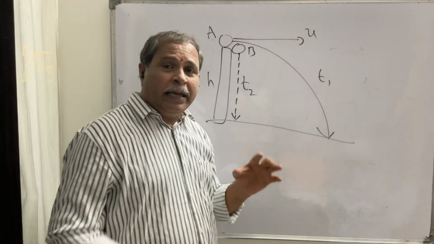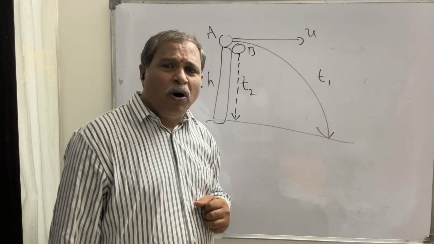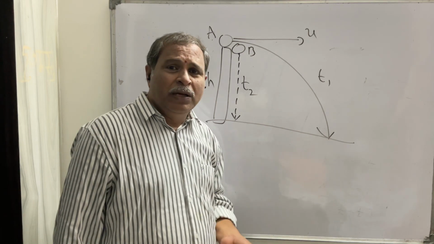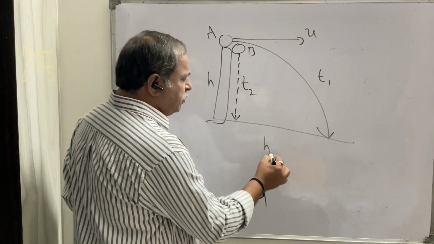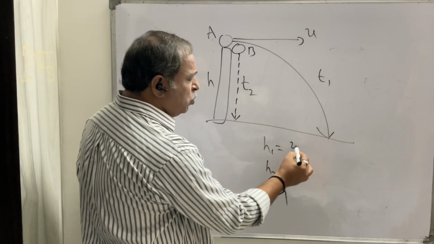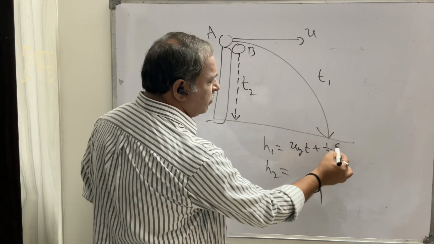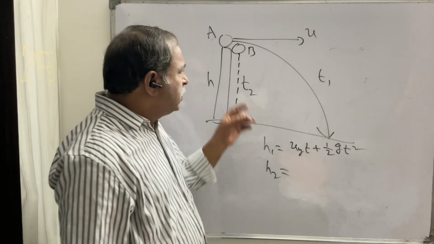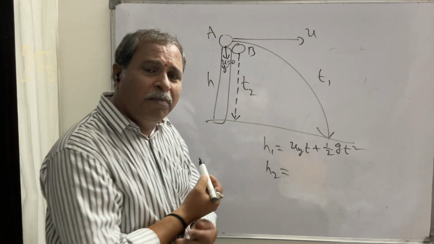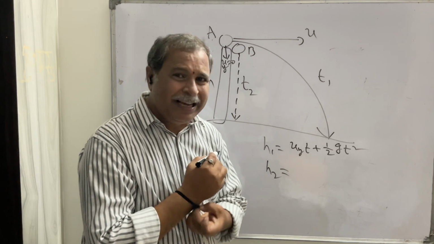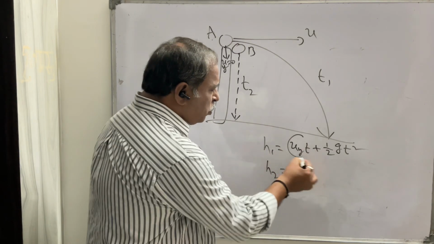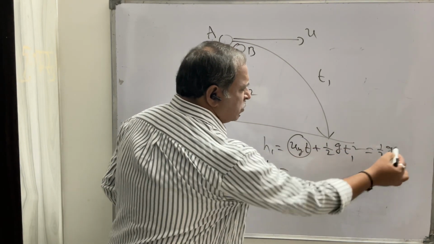So actually, in the case of vacuum, both timings are equal because the height from which the two balls are dropped and thrown is the same. So if the height is the same, h1 equals h2. For the first ball, h1 equals uy t plus half g t square. But uy, the initial vertical velocity, is 0 for the first ball, because we threw the ball horizontally but not vertically. So if you substitute this value, you will get half g t1 square.